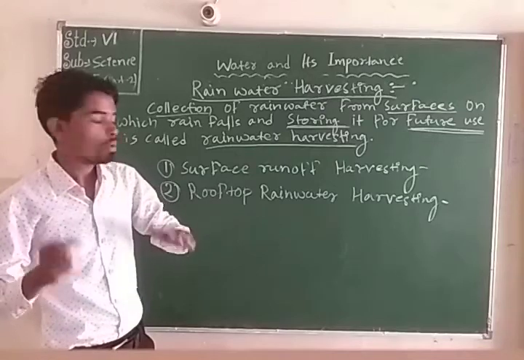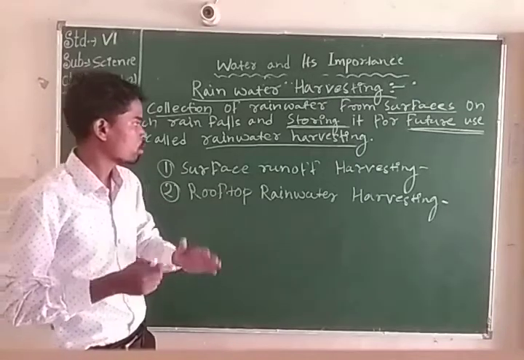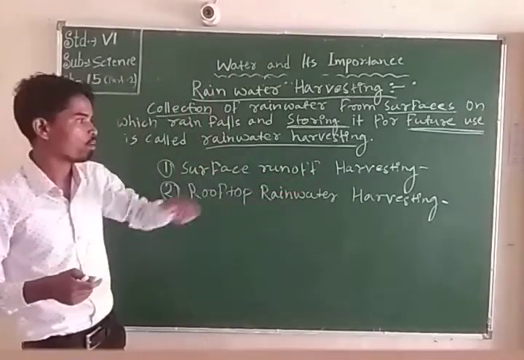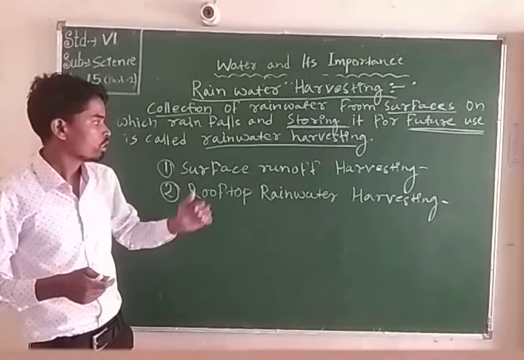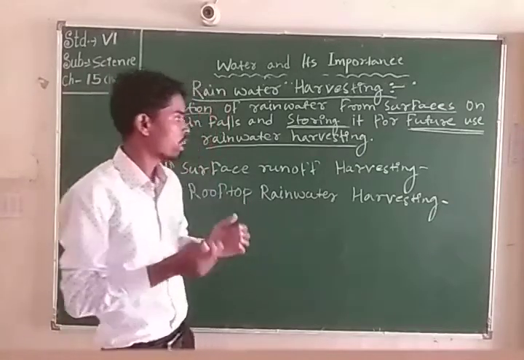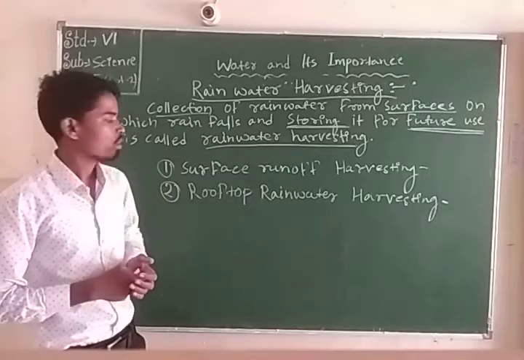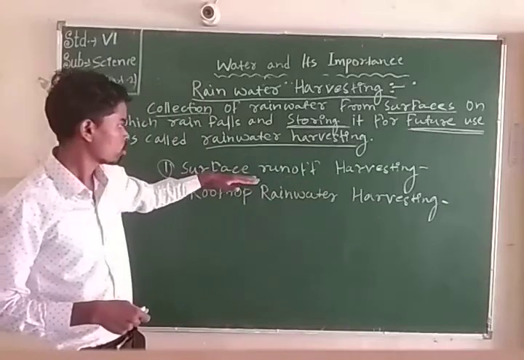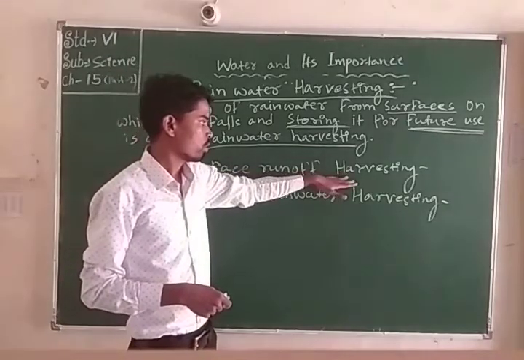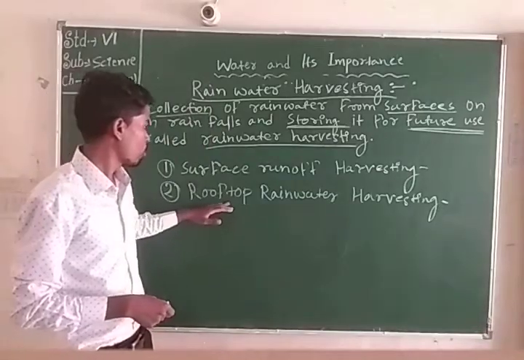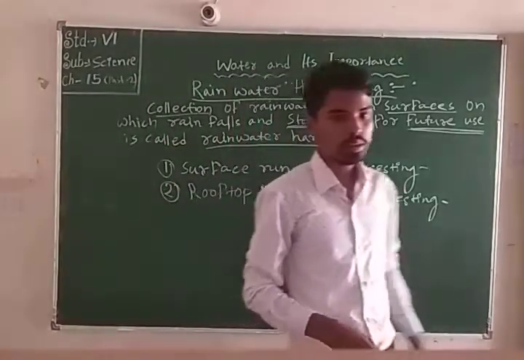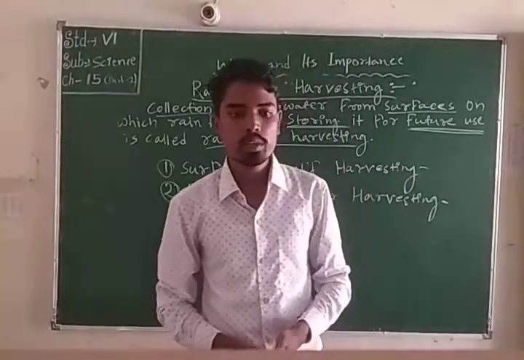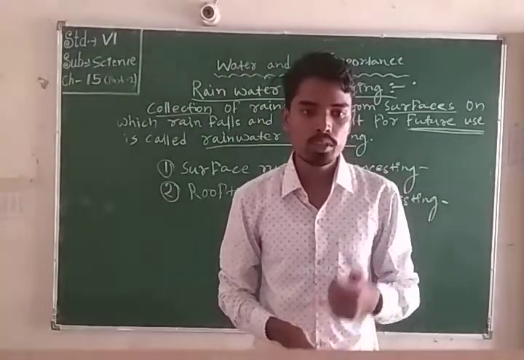We can use drains and pipes to reach the ground water level, so the groundwater level also increases. That is the process of surface runoff harvesting. Next, rooftop rainwater harvesting. In this system, the rainwater is collected when it falls on the roofs.